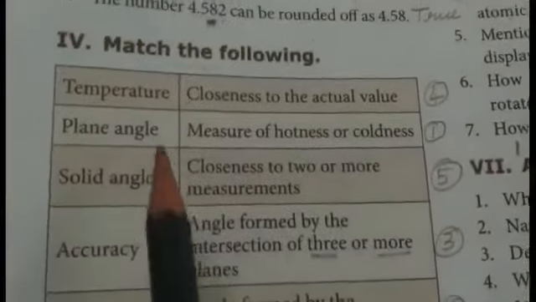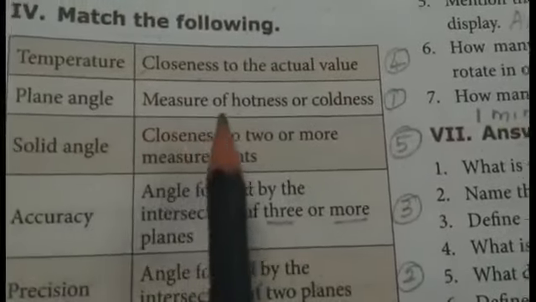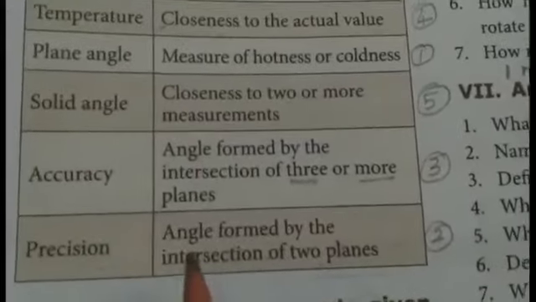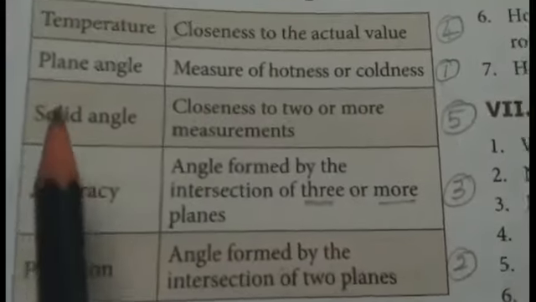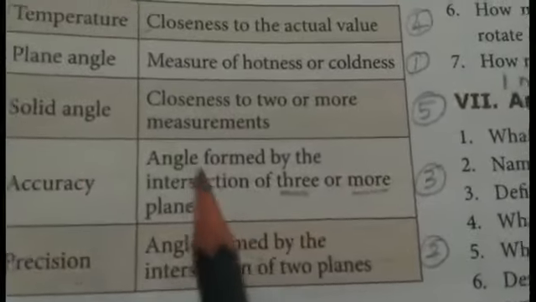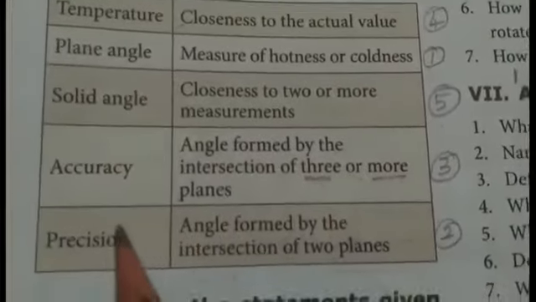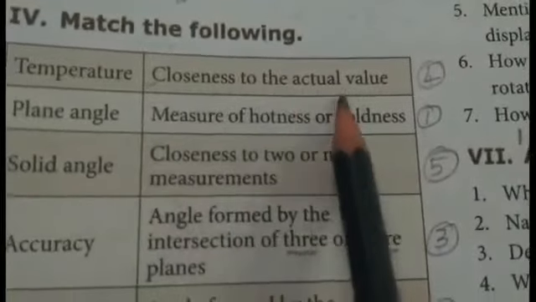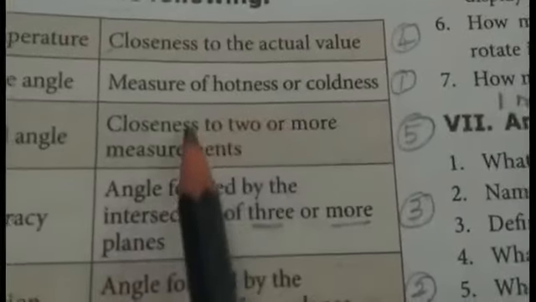Match the following. Temperature. So correct answer is measure of hotness or coldness. Plane angle. Correct answer, angle formed by the intersection of 2 planes. Solid angle. Correct answer is angle formed by intersection of three or more planes. And then accuracy. Correct answer is closeness to the actual value. And then precision. So correct answer is closeness to two or more measurements.